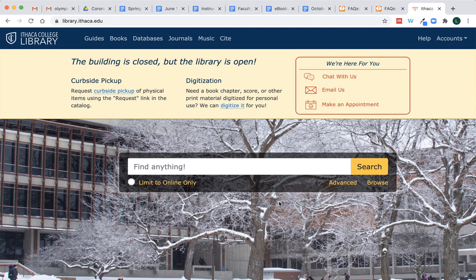This is just a short tutorial on how to find articles on your topic, which is super interesting, about the Russian athletes at the Rio Olympics. So using Google Scholar is great, but I'm also going to show you another place that I think you'll like a lot. From the library's homepage, it's library.ithaca.edu.